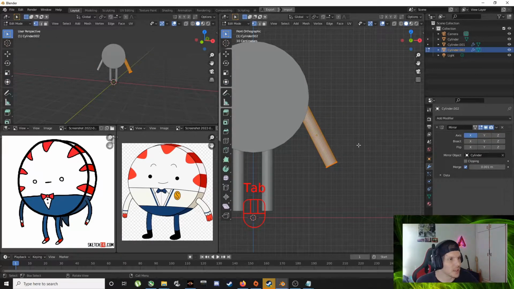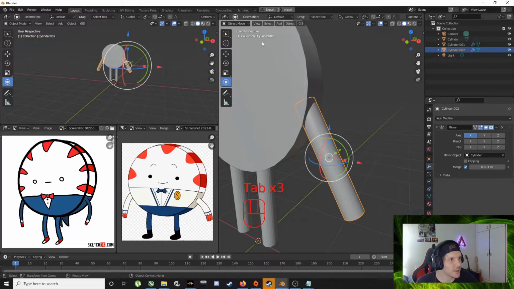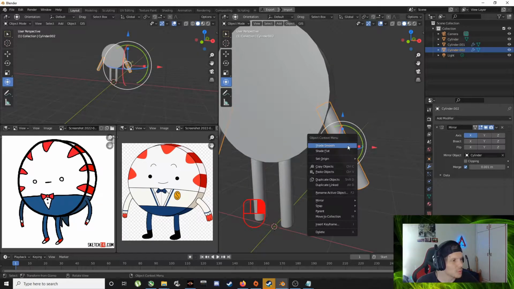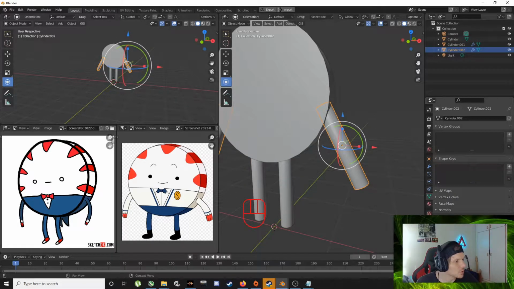tab, that'll go into edit mode. So you'll have all these modes in Blender, right? Object, edit, sculpt, vertex, weight, texture. We'll go through a few of them now, but let's just first of all put these to smooth, back auto smooth.